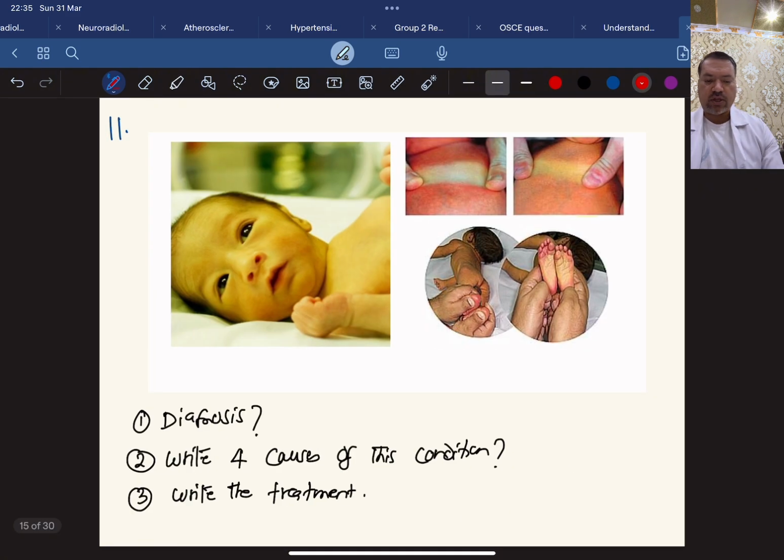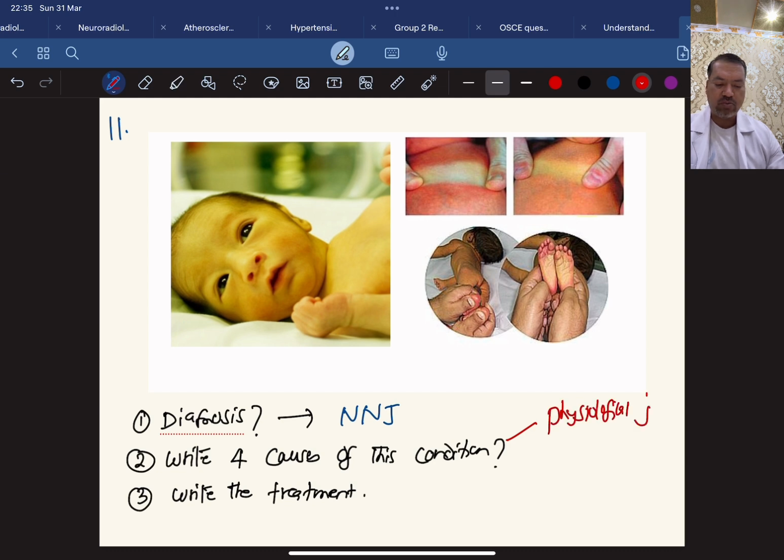Let's move on. Another question which may be provided to you is like this type of picture, and they can simply ask you the diagnosis. So look at this. This baby looks very yellow. So this is a case of jaundice. This is neonatal jaundice, also known as neonatal hyperbilirubinemia. So write 4 causes for this condition. Absolutely easy. I will not forget about physiological jaundice, which is the most common type of neonatal jaundice.